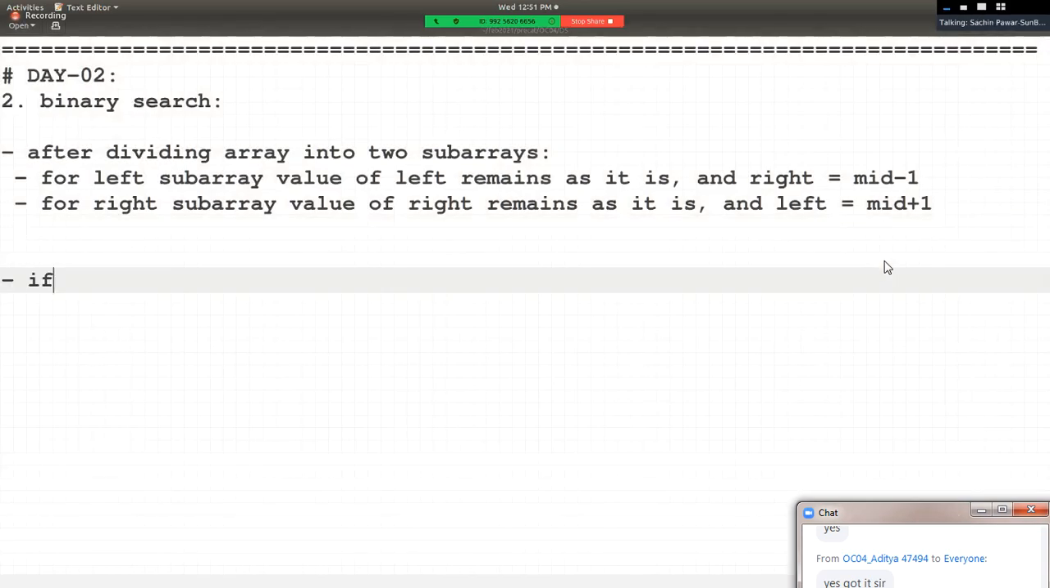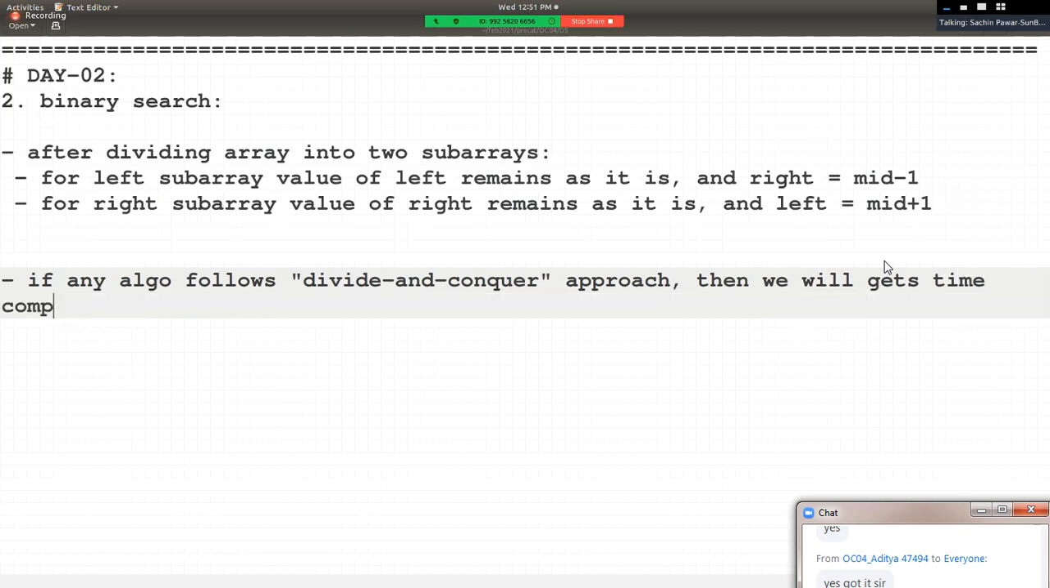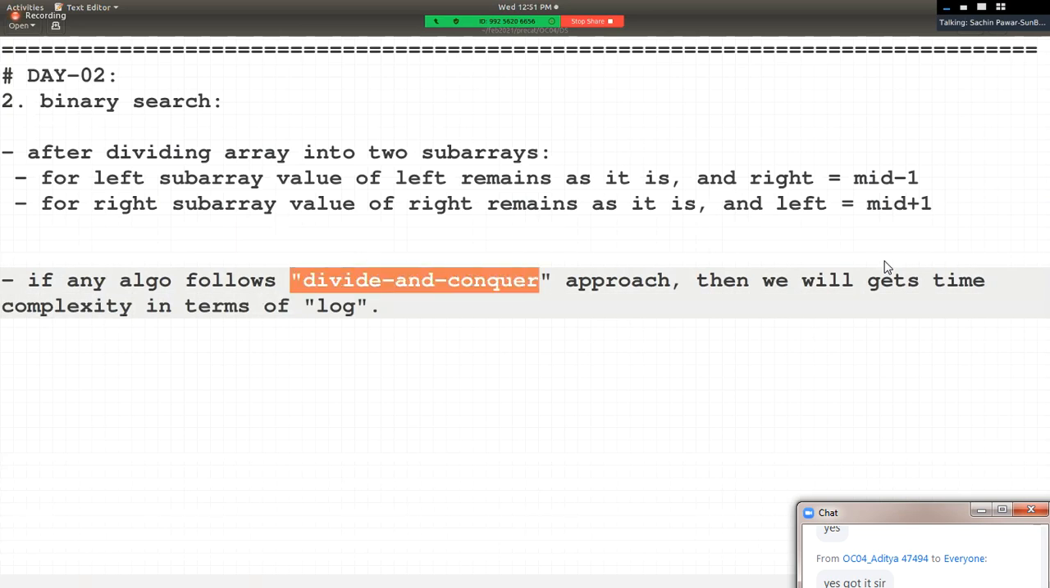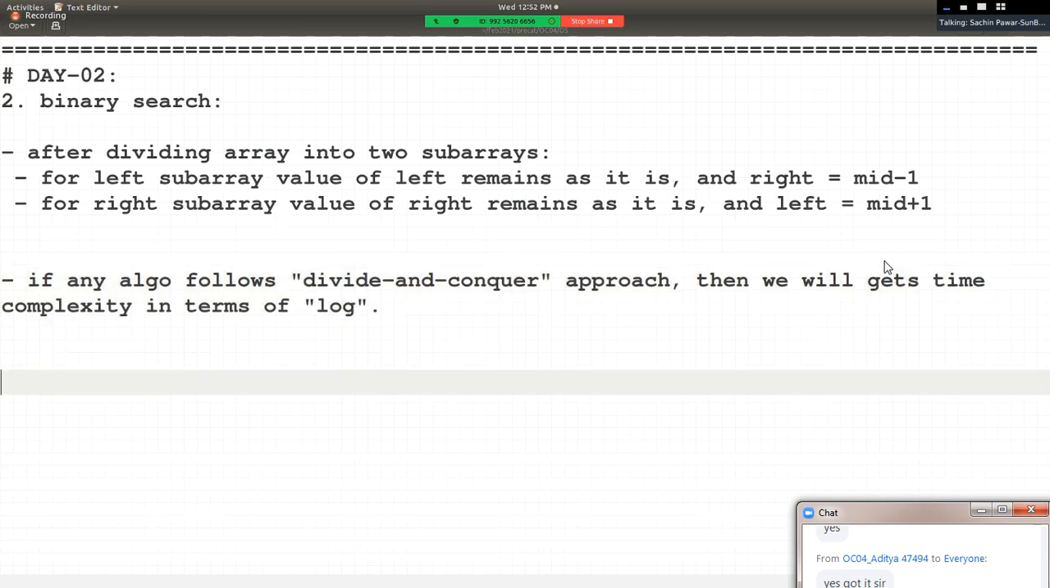If any algorithm follows divide and conquer approach, then yes, we'll get time complexity in terms of log. ये याद रखो. तो अगर कोई algorithm divide and conquer strategy approach use कर रहा है, so in that we will get time complexity in terms of log, right? ठीक है, मैं आपको इसका एक simple reason बताता हूँ.